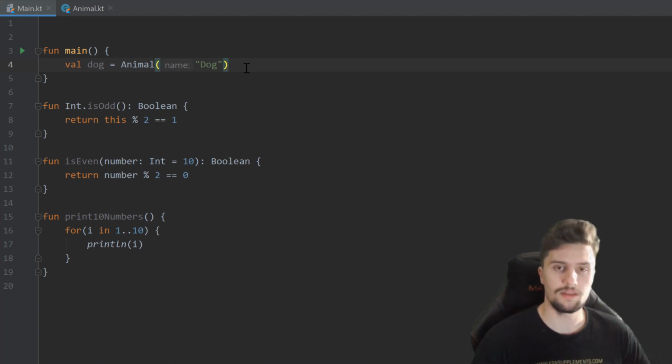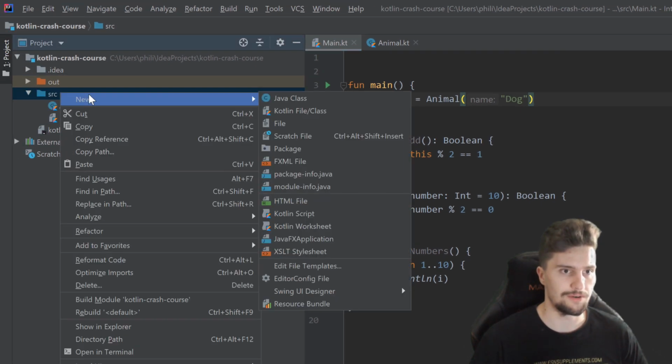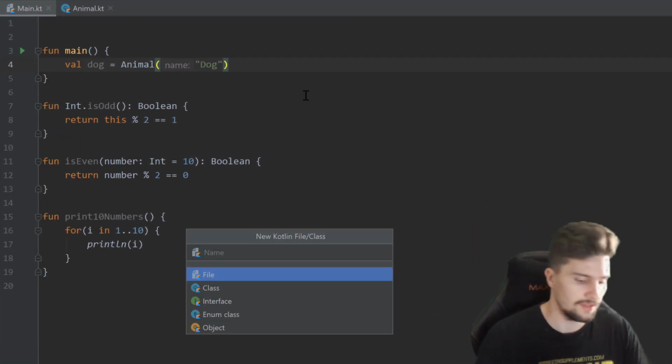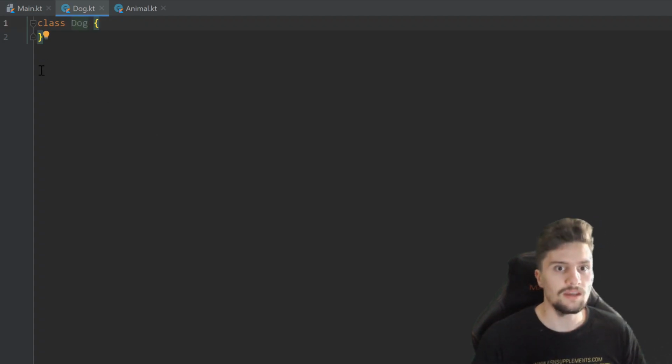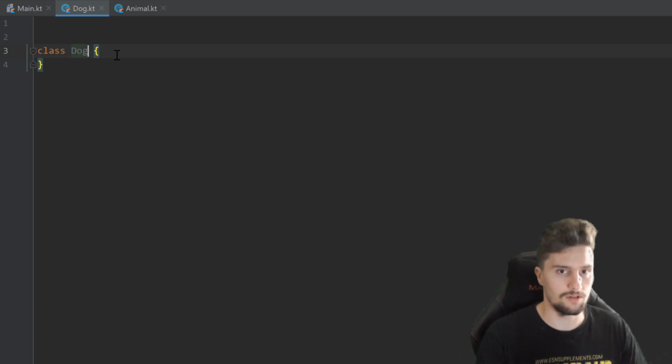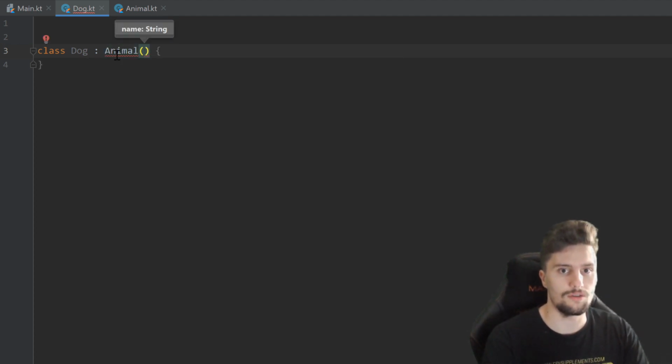But the really cool part about classes is now if it comes to inheritance, because it is possible that we can define a class hierarchy and that some classes inherit from other classes. Let's actually do that and create a new class in our src folder, new Kotlin file class. And now I will create a class only for dogs. So call that dog, select class here. And to specify that this class now inherits from animal, because each dog is an animal, we write a colon after that class name, followed by the class we want to inherit from, so animal,